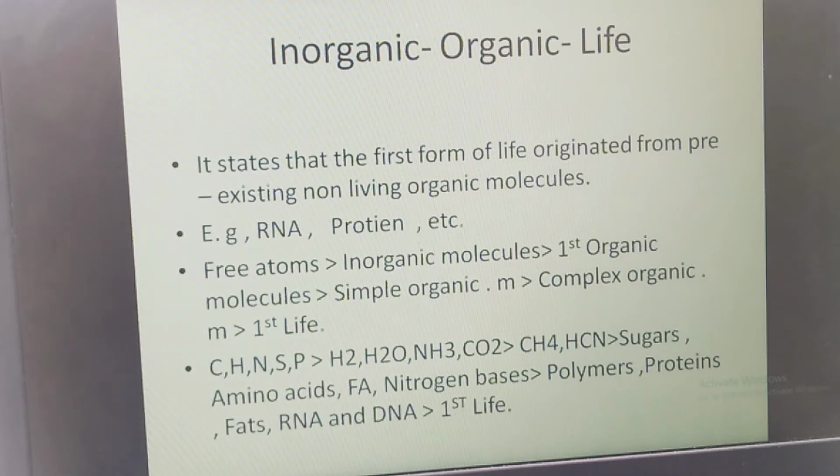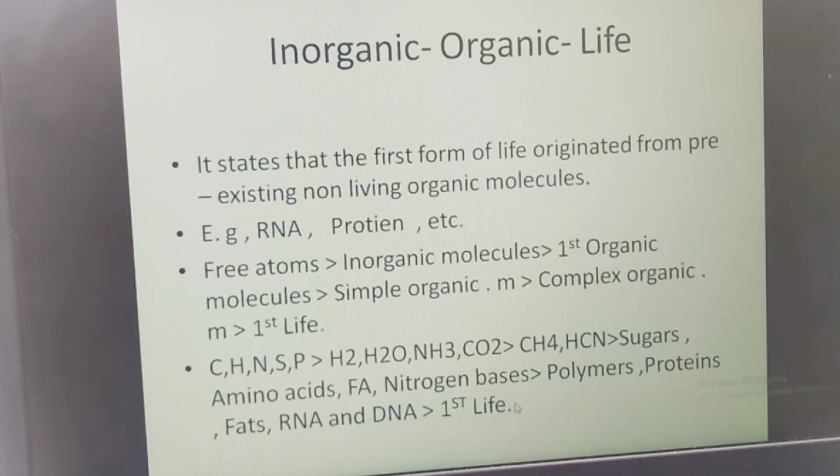So later the RNA and DNA formed. To be frank, in the primitive earth, the first formed nucleic acid was ribonucleic acid, that is RNA, and that was non-living, okay. So this led to the first life.